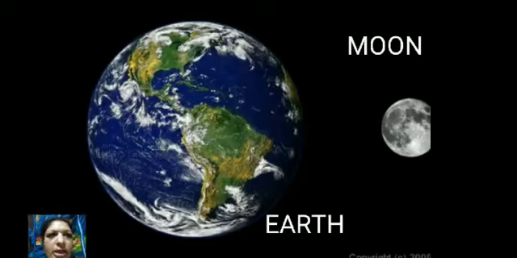Now, on the screen, you have one planet and one satellite. Yes, you guessed it right. We live on this planet, and the name of the planet is Earth. So the bluish color is water on the Earth. So our Earth is a planet and the Moon is a natural satellite of the Earth.